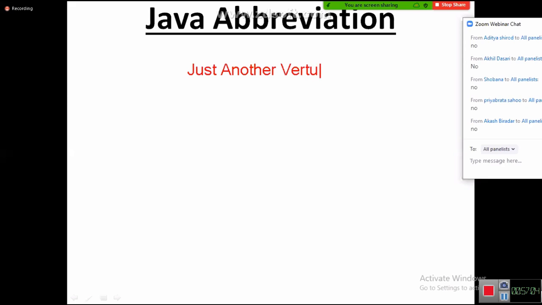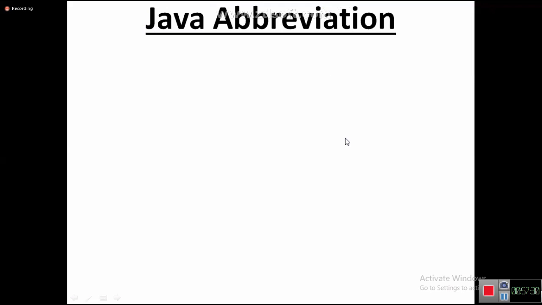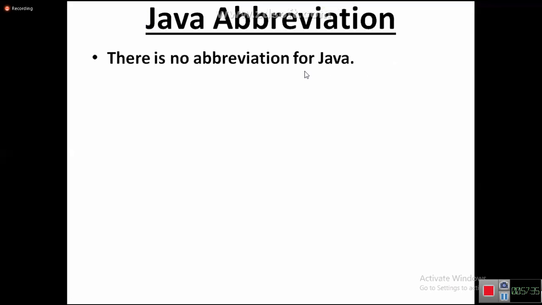virtual machine. Okay, just another virtual machine. Oh my God. So this is the abbreviation of Ameerpet. Be careful. There is no abbreviation to Java. Java is just Java. Okay, there is no abbreviation to Java. People are telling that there is an abbreviation. Okay, there is no abbreviation for Java.